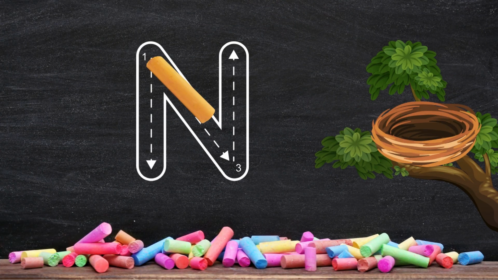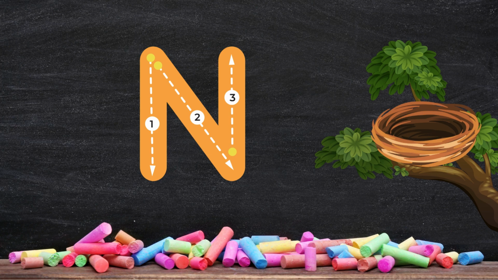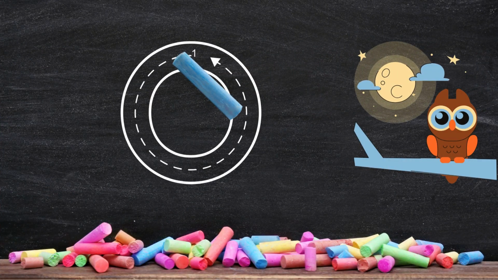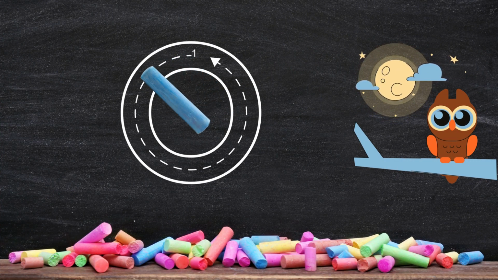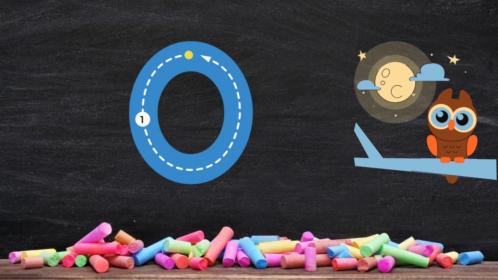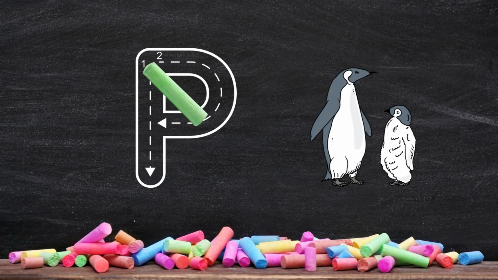N is for nest. Let's trace the letter N together. O is for owl. Time to trace the letter O. P is for penguin. Let's trace the letter P.